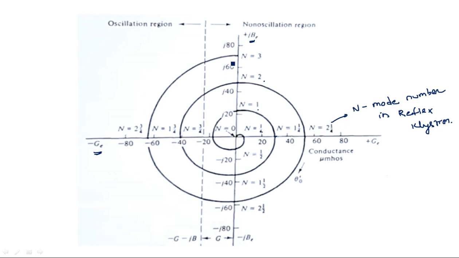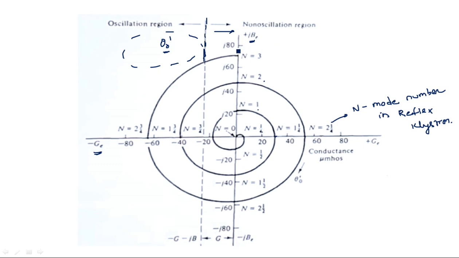Okay, now at this particular dotted line, the left hand side of this dotted line, which represents theta naught dash, gives the oscillation region, and the right hand side gives a non-oscillation region. That means for the oscillations to be generated, theta naught should be less than this, in this particular region. And if it is on the right hand side of this dotted line, there are no oscillations.